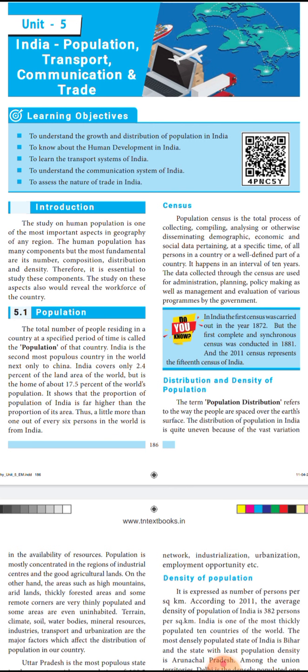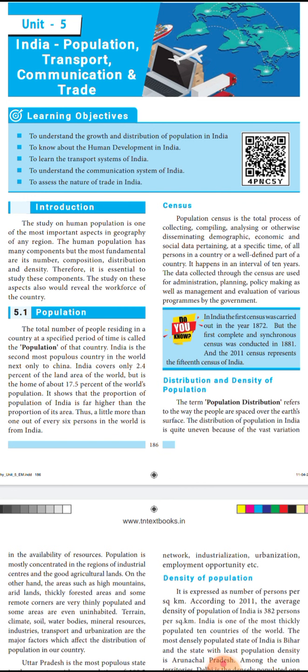Next comes the census. We are going on saying population; India is the second largest, most populous country in the world. So how is the government calculating this population? You'll be thinking that in each and every area the people will be counted 1, 2, 3, 4 like that. Yes, it is like that. It is done at an interval of 10 years. Every 10 years, there will be a calculation of the population called the population census.